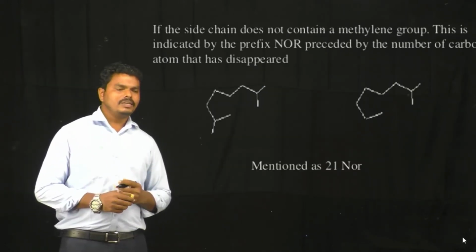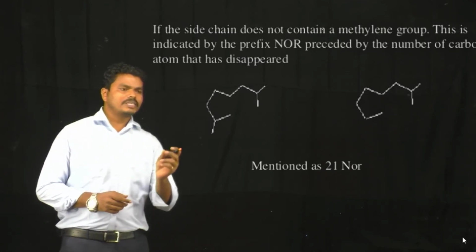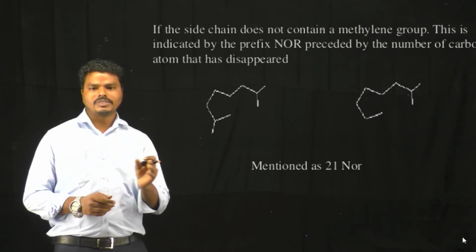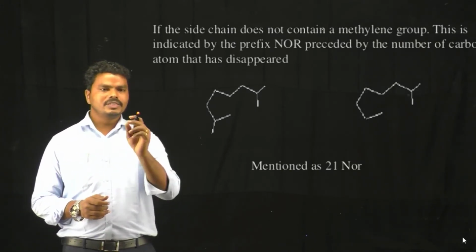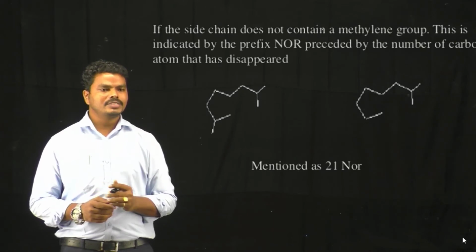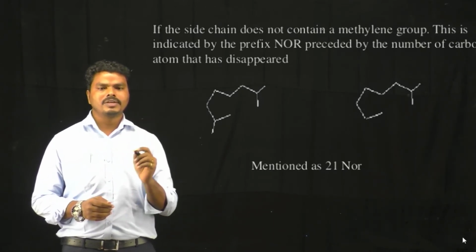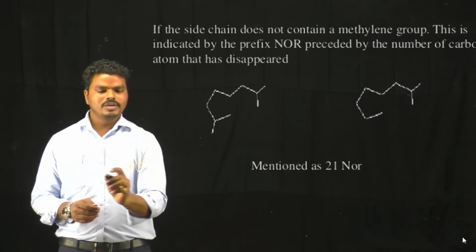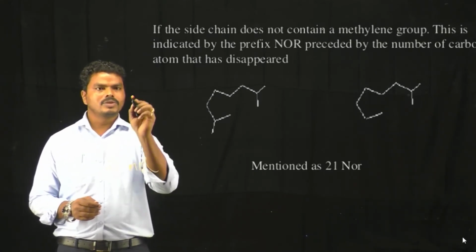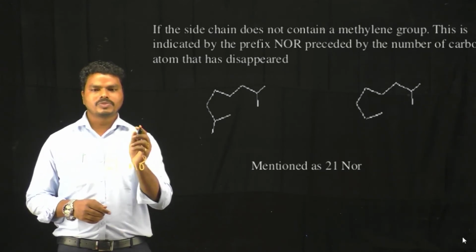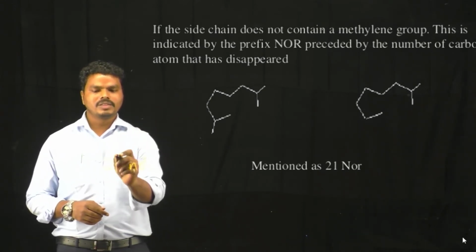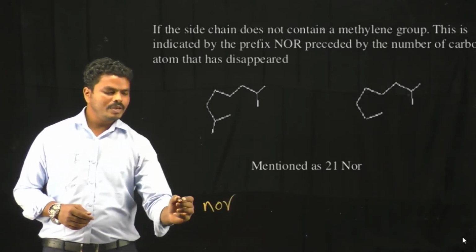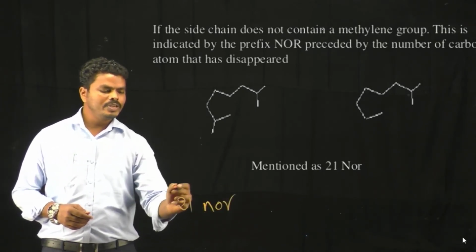And when you see the names of some of the sterols, they are mentioned with NOR. So let us see in which types of situations NOR is mentioned. When there is a missing methyl group in the aliphatic side chain, in that situation they are mentioned as NOR, preceded by the number of that substituent. The number of the methyl substituent on the aliphatic side chain is 21, which is denoted as NOR, preceded by the number of the missing substituent group.